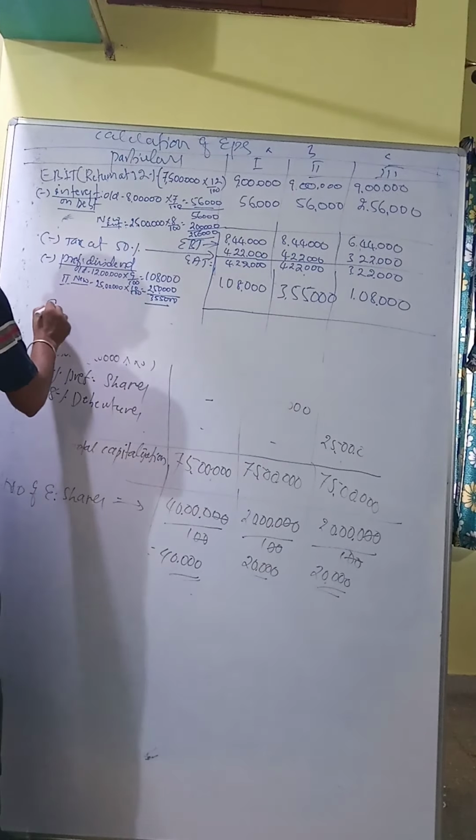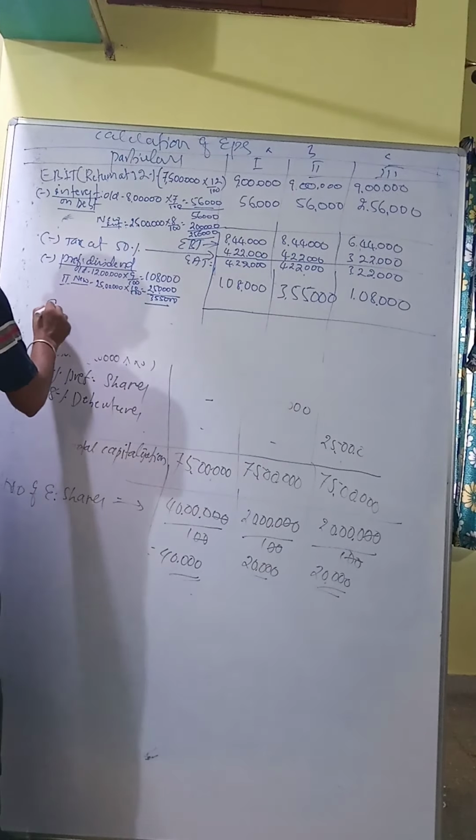This minus this minus this. So 3,14,000 first one. This minus this, 64,000. This minus this, 2,14,000. This is called earnings available to equity shareholders.